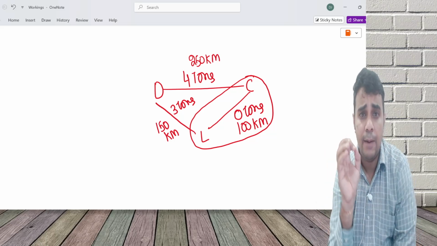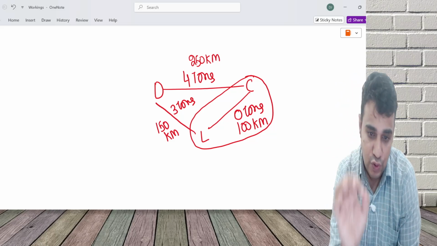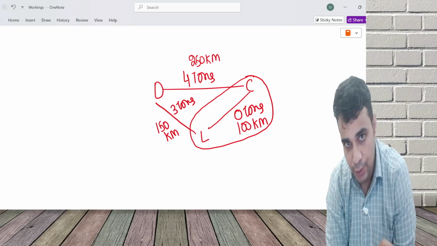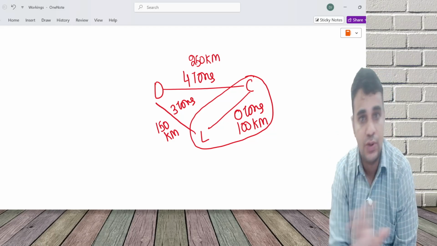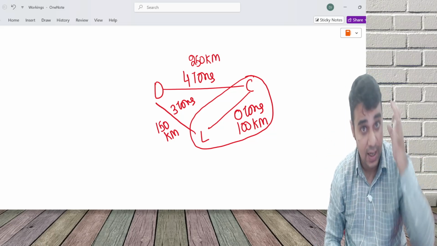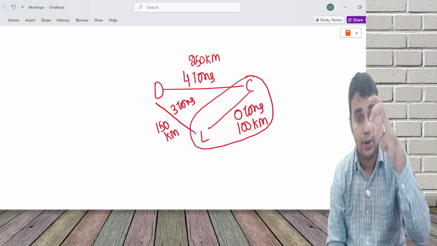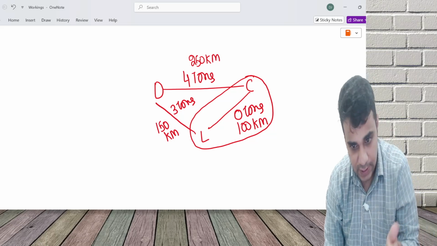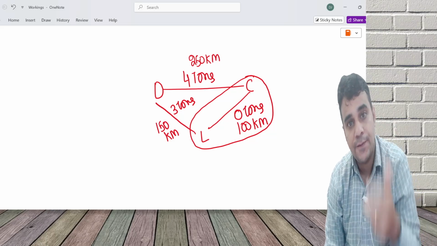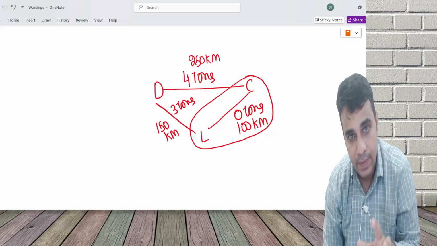Now, first is absolute ton kilometer without minimum condition, which is 250 into 4 plus 100 into 0 plus 150 into 3, whole multiplied with the number of days. Absolute ton kilometer is exact distance into exact quantity: 250 kilometers into 4 tons plus 100 kilometers into 0 tons plus 150 kilometers into 3 tons, whole multiplied with number of days.